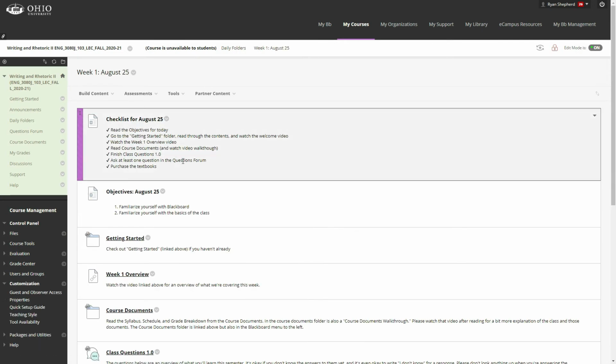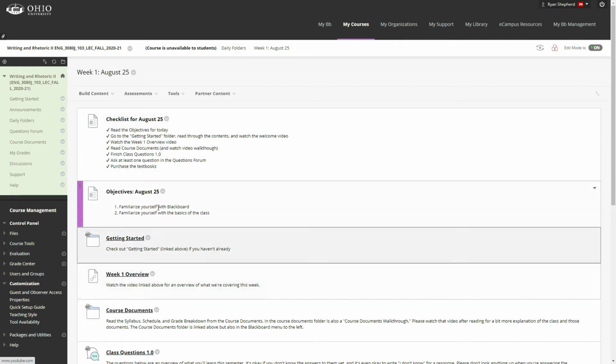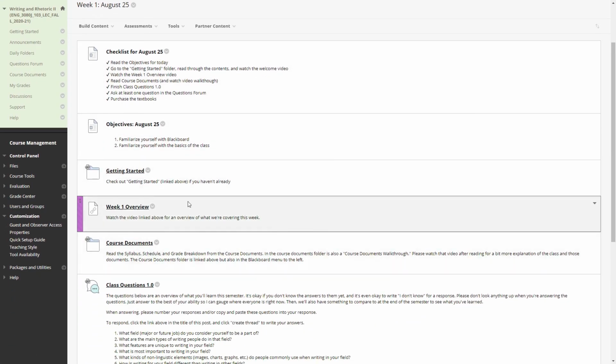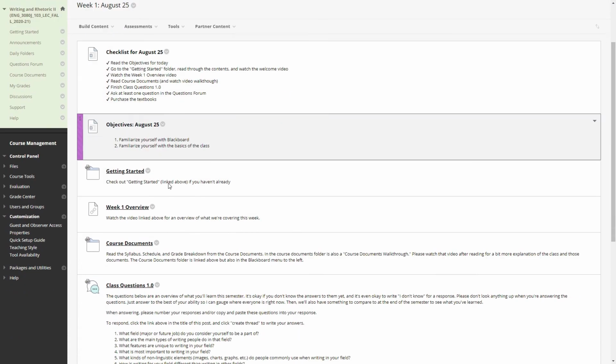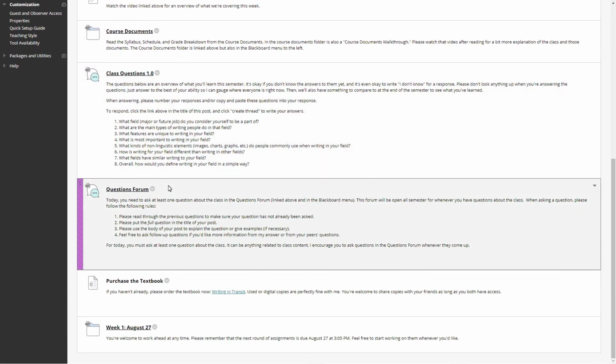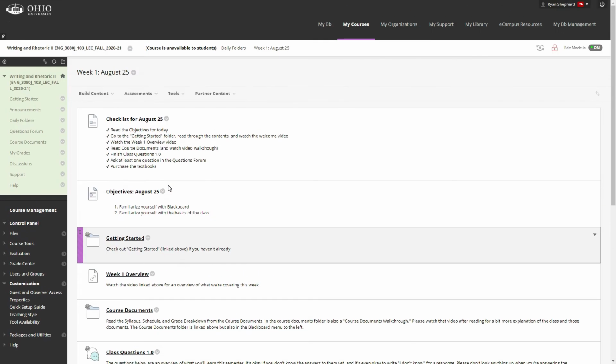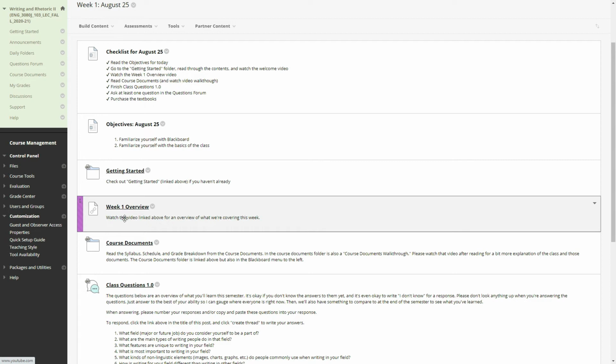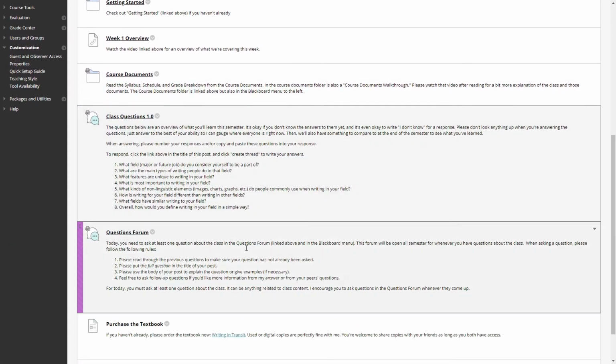I'm going to go into one of these for a second just to show you around. Every one of these folders will start with a checklist. This just gives you some stuff to check off to let you know what you need to complete for that day. So this should have everything due that day. So today we've got to read the objectives, go over the Getting Started folder, which I assume you've already done, watch this overview video down here, read the course documents, and so on. So as you can see here, we've got all of this information there. Make sure to check it out. And when the titles are links, make sure to follow those links to whatever that content is.